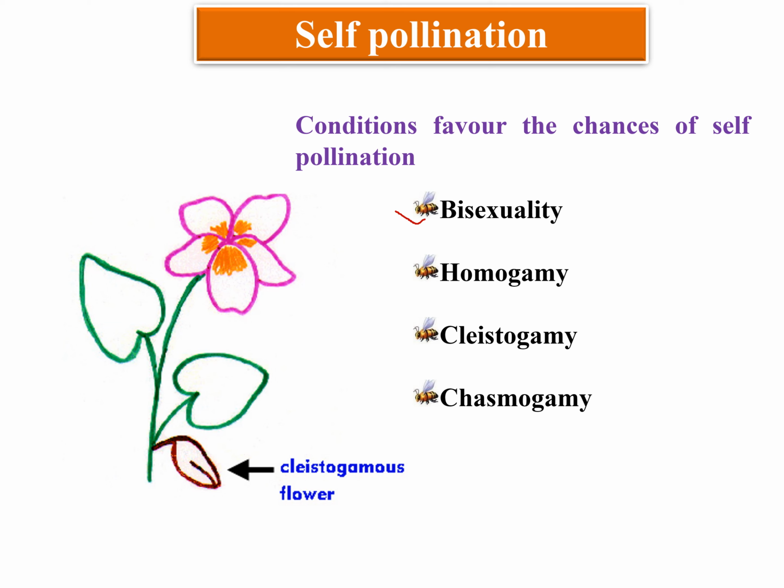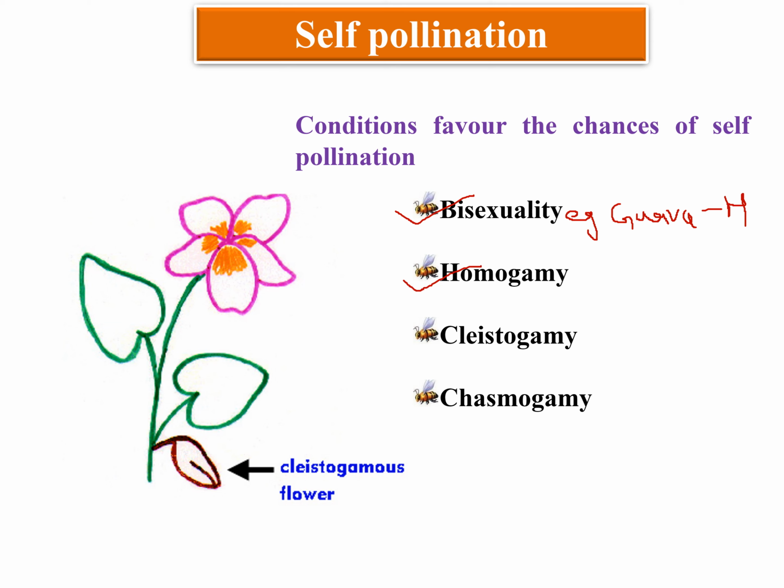Now, conditions that favor self-pollination in plants. First one is bisexuality. In bisexuality, both sexes are found in the same flower, meaning androecium and gynoecium parts of the flower are found in the same flower. The example of bisexuality in fruit crops is guava. In guava, hermaphrodite flowers are found, and in guava plants generally self-pollination occurs.